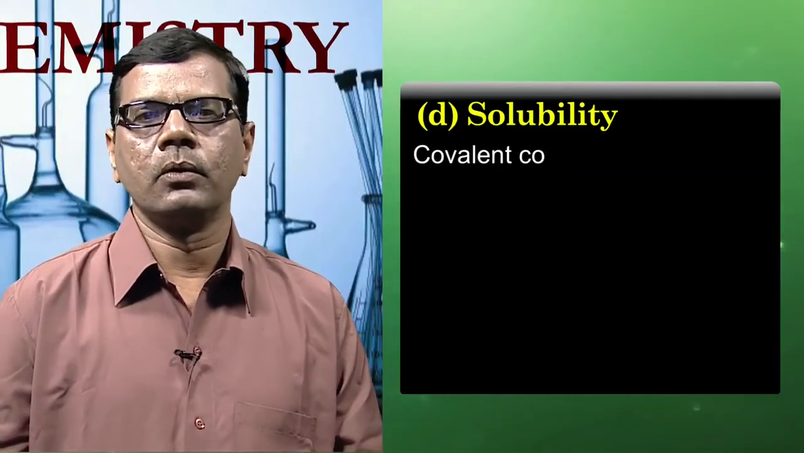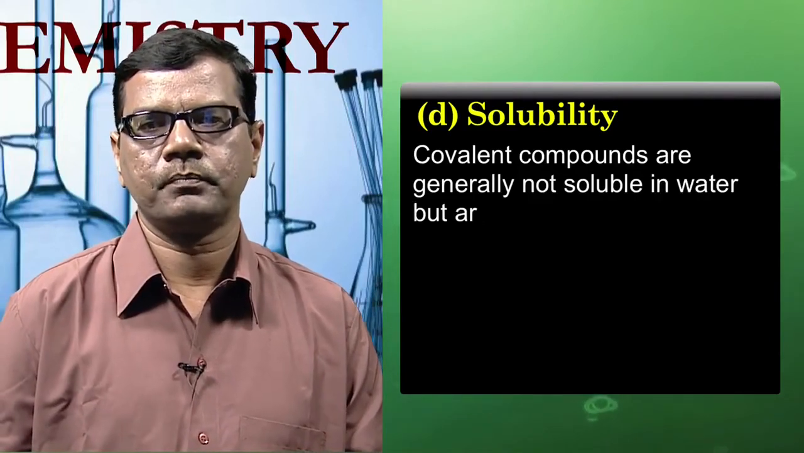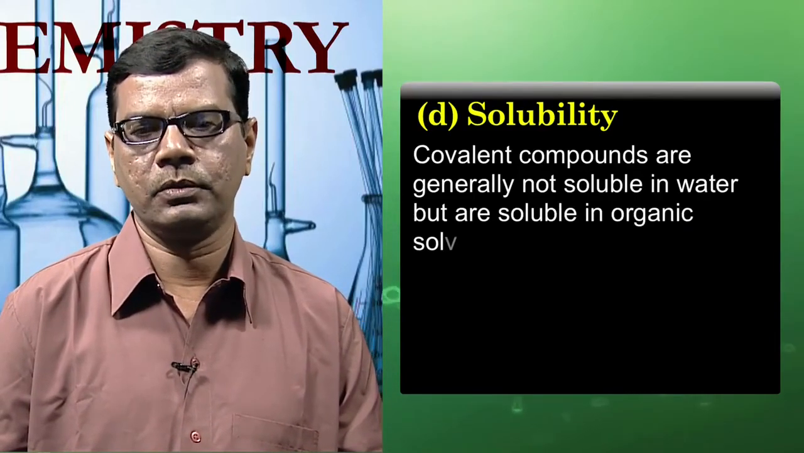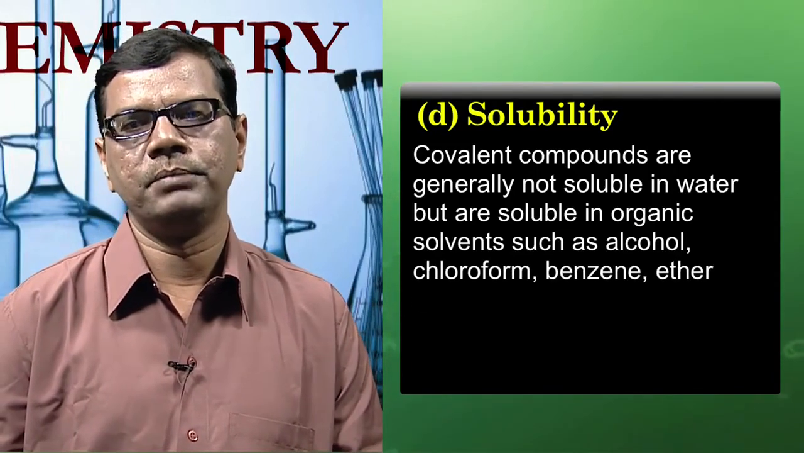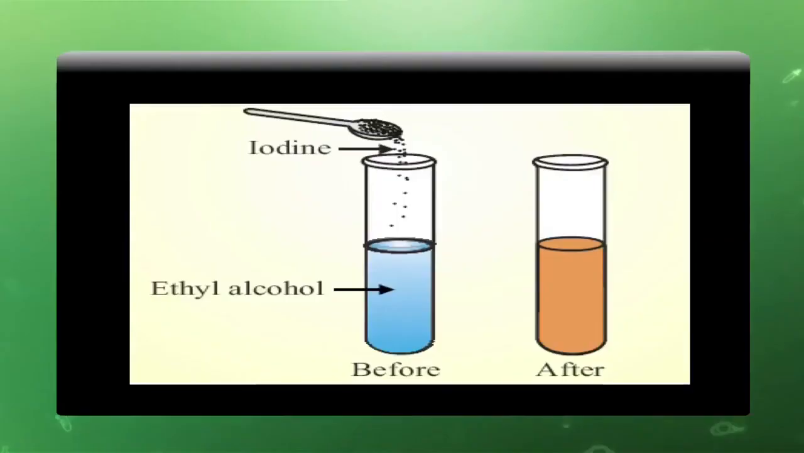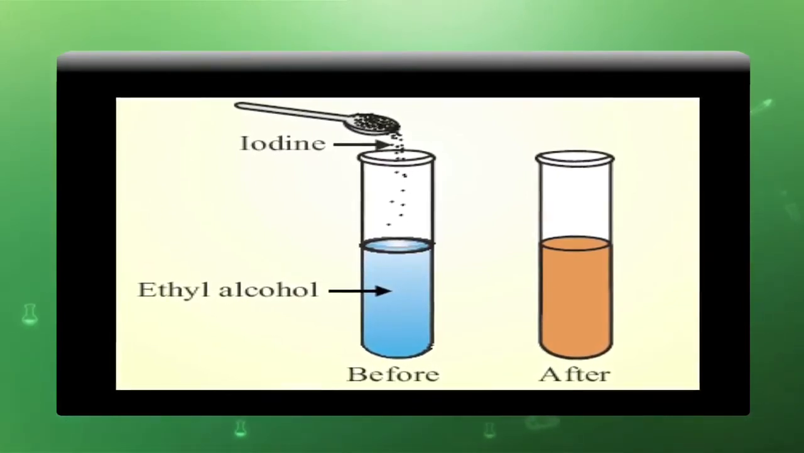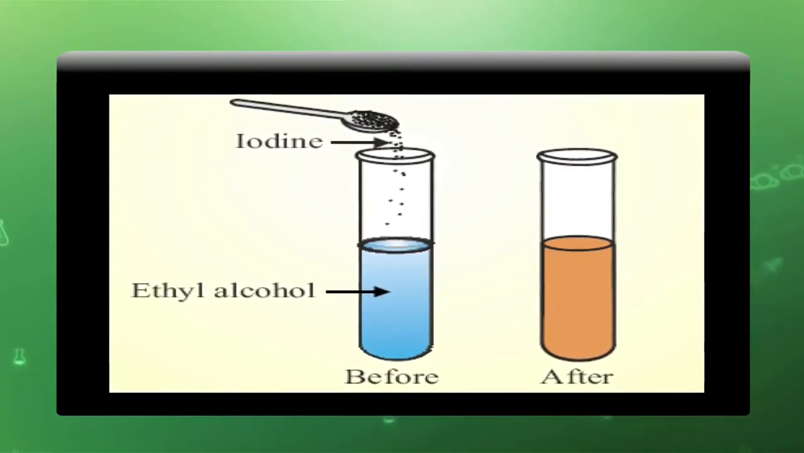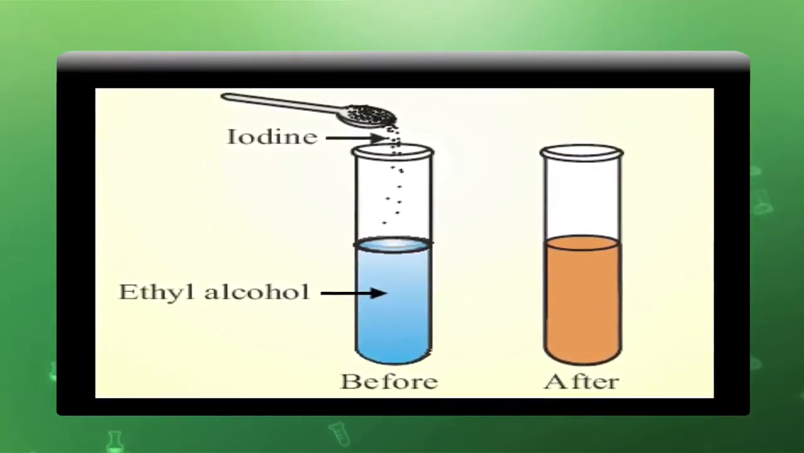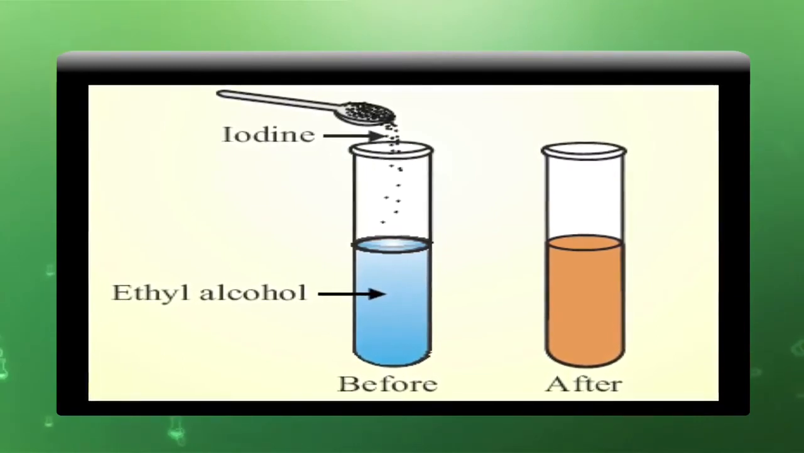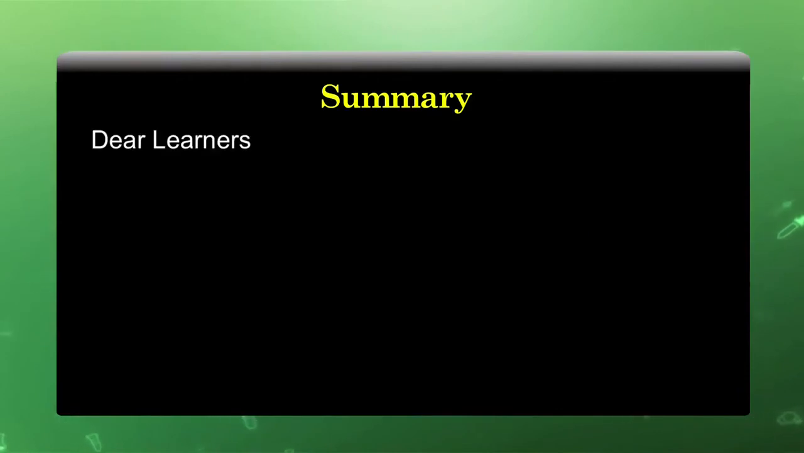Solubility. Covalent compounds are generally not soluble in water, but are soluble in organic solvents such as alcohol, chloroform, benzene, ether, etc. Let us watch this activity, which shows the dissolution of iodine in ethyl alcohol. Before the dissolving, what is the color of the ethyl alcohol, and after dissolution, what is the color of the solution?